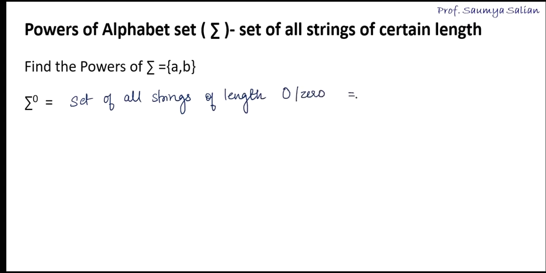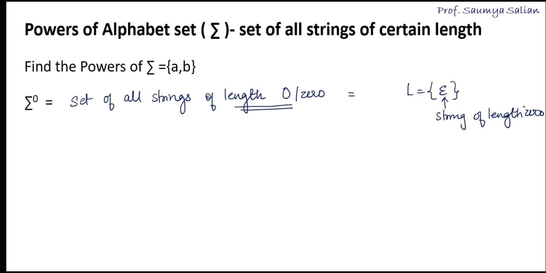So here, when I say a string of length 0, this is a special case wherein in my language I'll be having epsilon. I'll be having epsilon indicating a string of length 0, right?